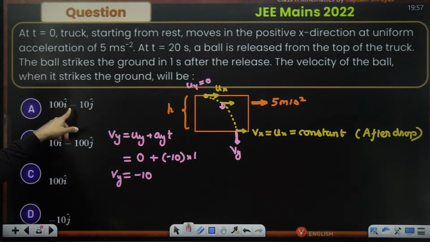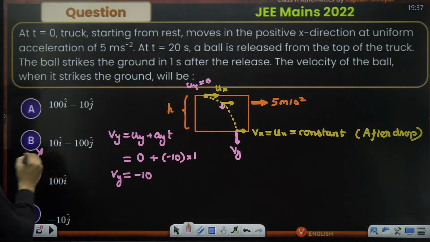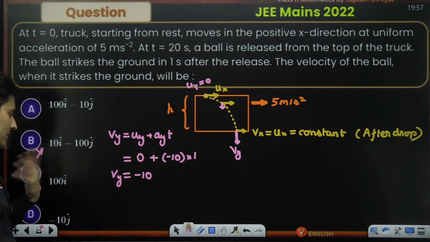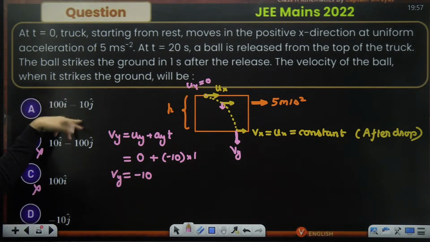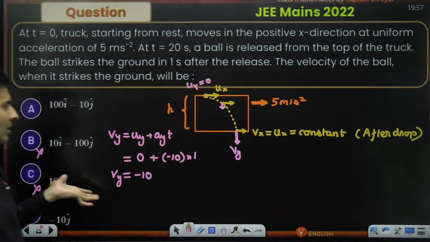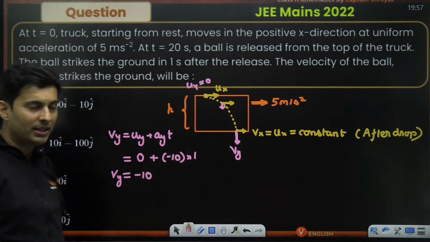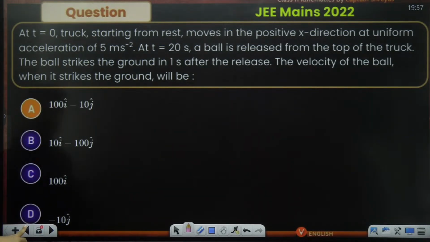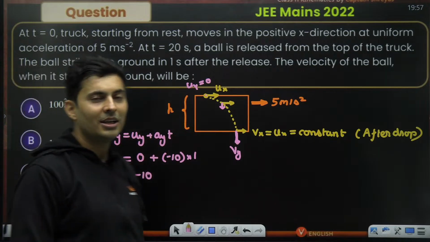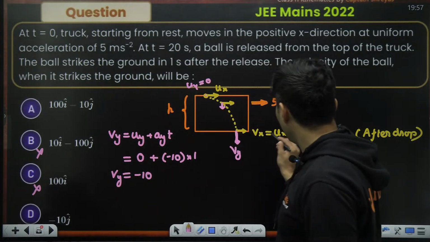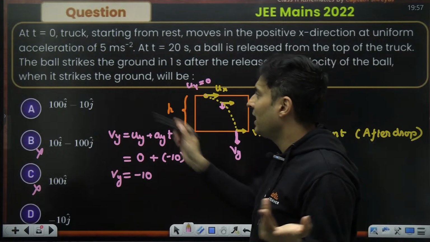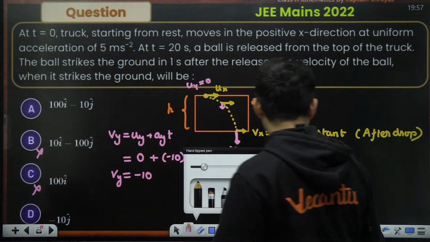So the y component should be minus 10. Either it is D or it is A. It can't be B and it can't be C because minus 100j is there and this has no j only. So minus 10j or this one. But think about it, it also should have an x component. So it can't be D because where is the x component? So it has to be A. So that is the answer. Perfect. This is how logically you should solve. The x component is existing and it will definitely be there. And that is why it should be A. We can find that out, it's not a big deal.